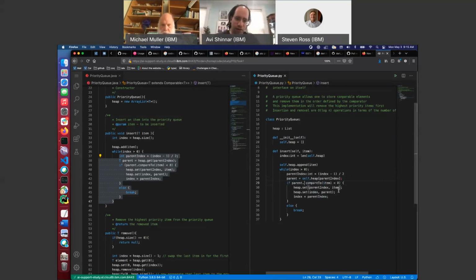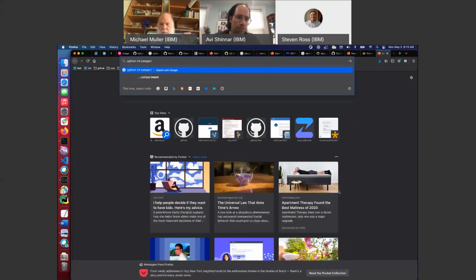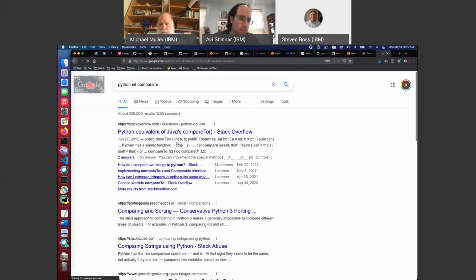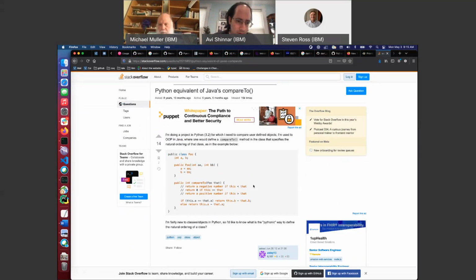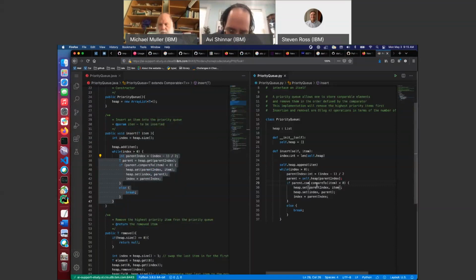This is going to be awkward. Does Python have a compare to thing? Okay, not really. It doesn't seem worth doing that. This is just compare to item is less than 0.